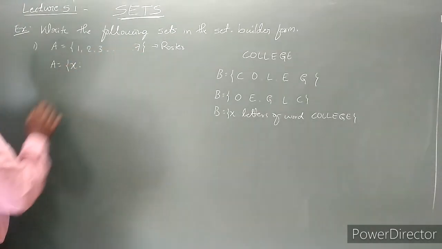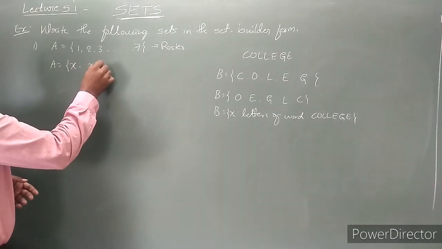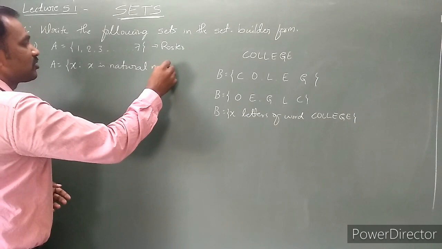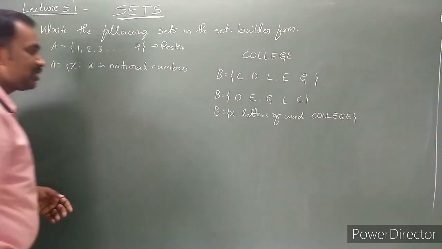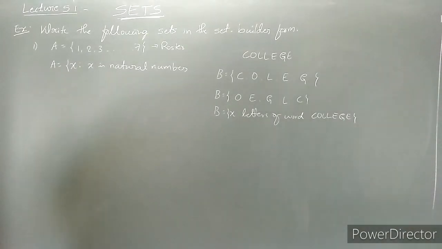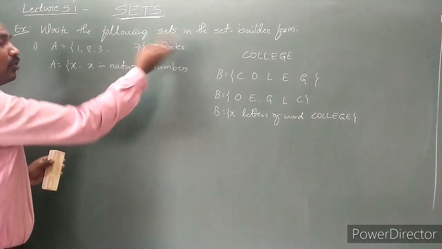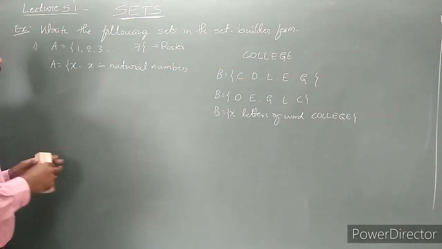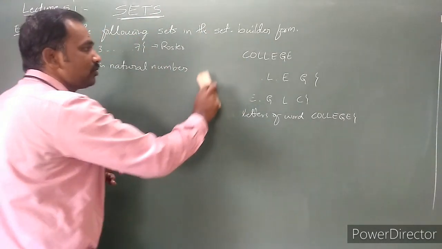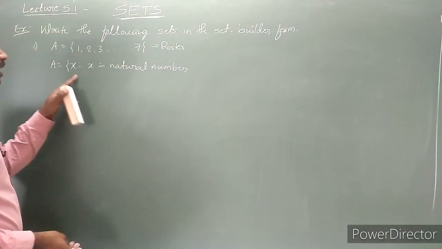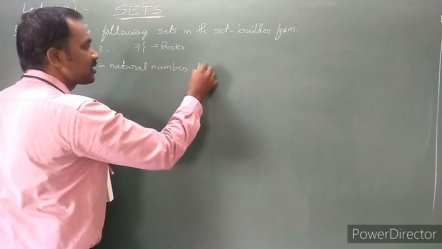Can I write x such that x is a natural number? Is it sufficient to write only this much? No. X is a natural number means 8, 9, 10, 11, more than 7, those numbers are also included. So I have to restrict the numbers up to 7. How do we restrict? X is a natural number less than 10.